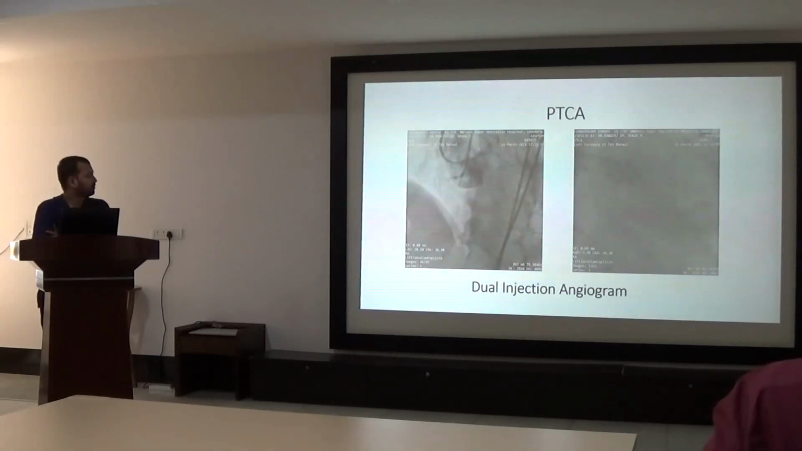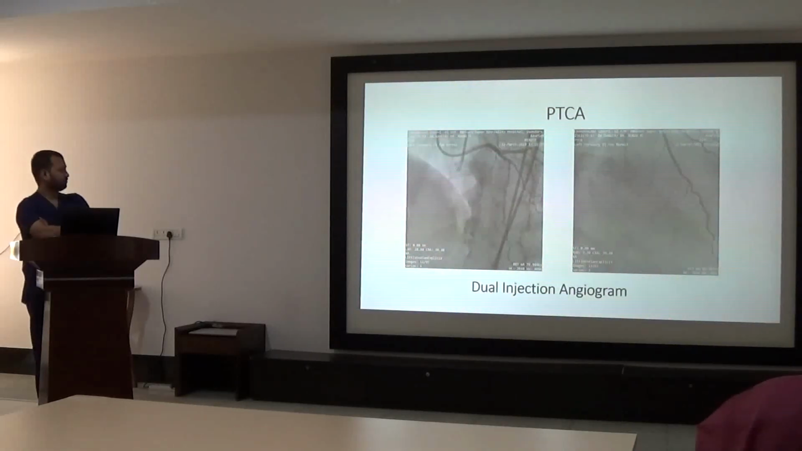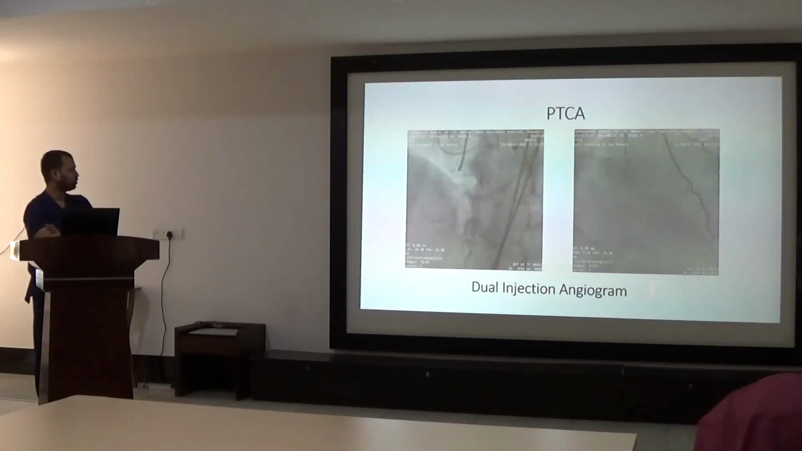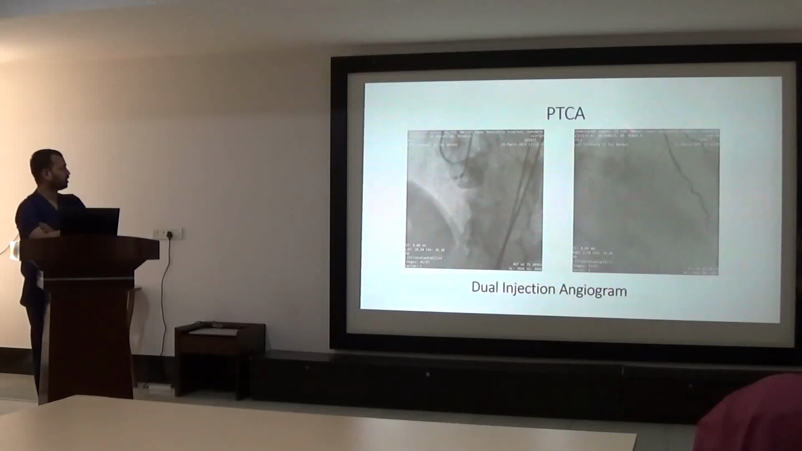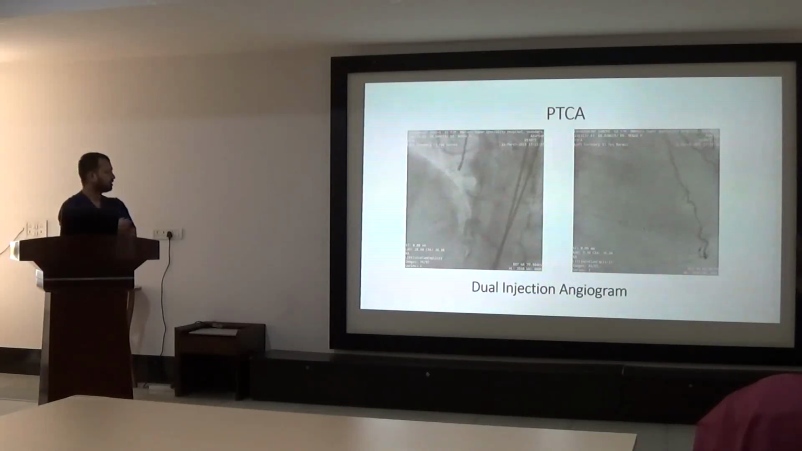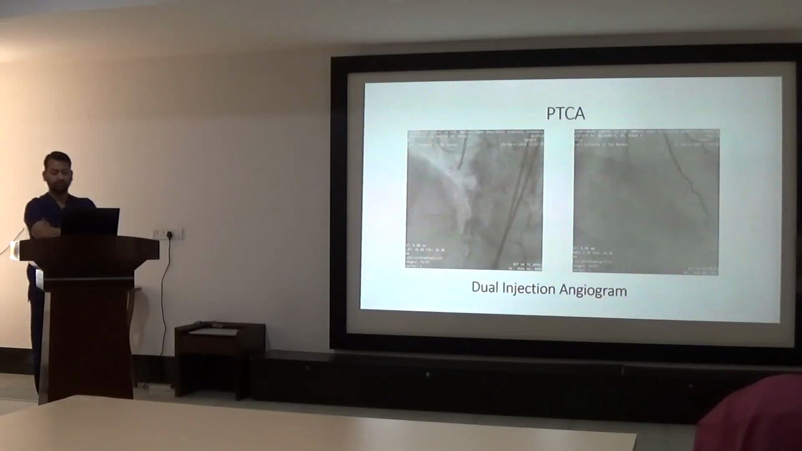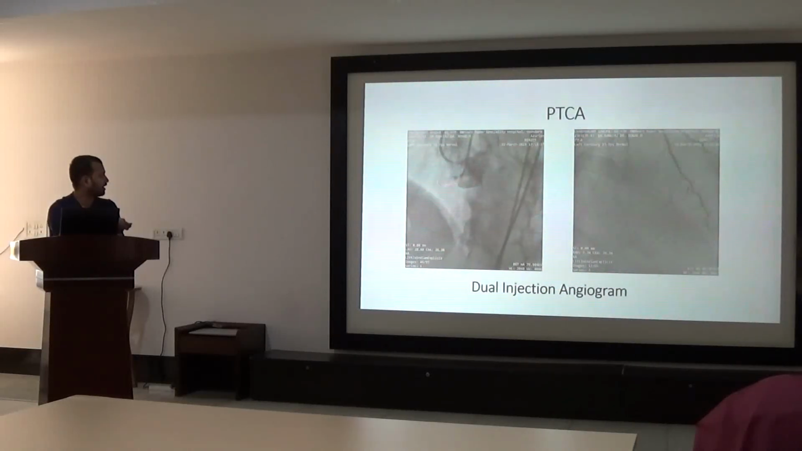Coming to the PTCA, for PCI of CTO, the first thing we have to do is a dual injection angiogram to see the collaterals and how the vessels are filling. This is a dual injection angiogram of this patient where we punctured both femoral arteries, and the RCA and LCA were engaged from two different sides. Here we can see the first guiding catheter engaged to the RCA and the second guiding catheter engaged to the left coronary system.